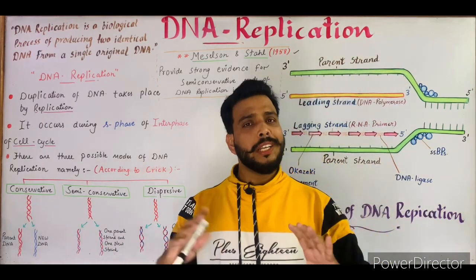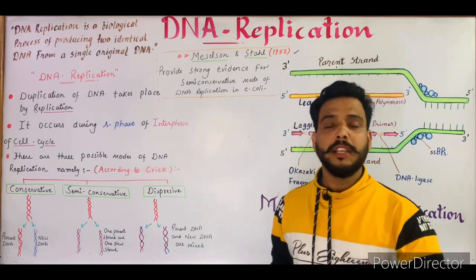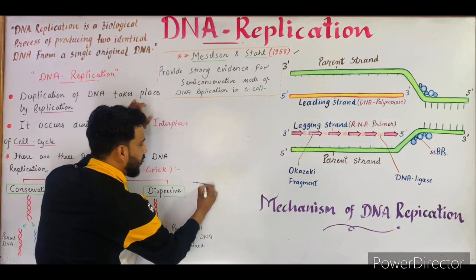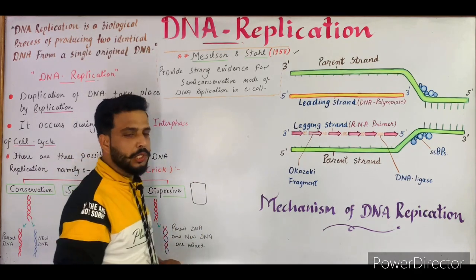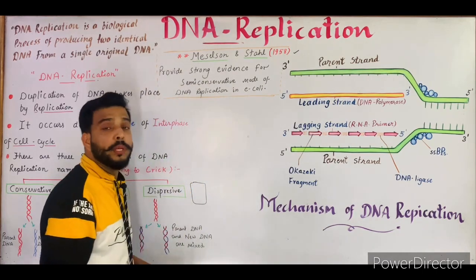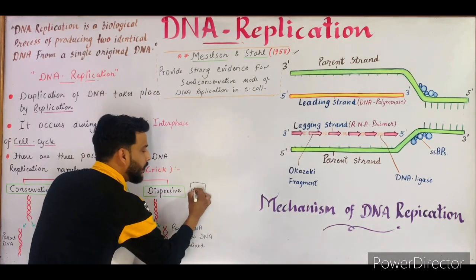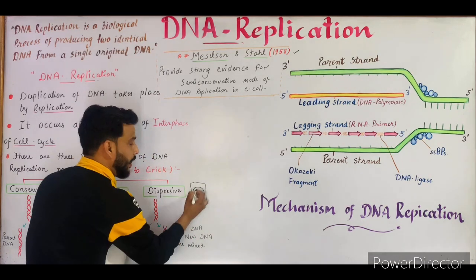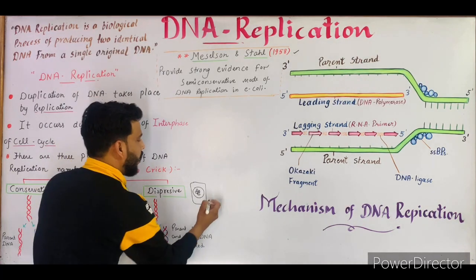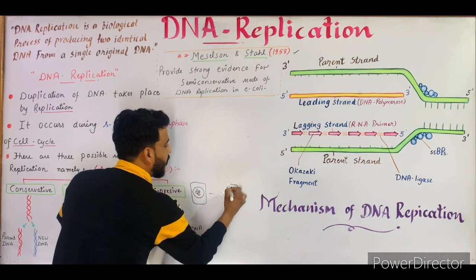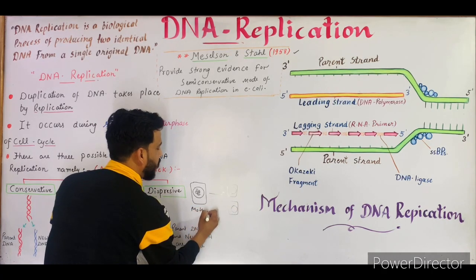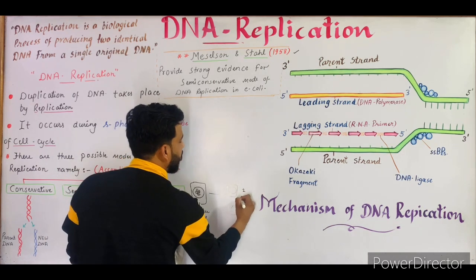First of all, what is DNA replication, why does it occur and when does it occur? I will tell you with an example. Suppose that it is a cell. We all know that our body consists of millions of cells, and each cell divides, and the phenomenon is known as cell division. Suppose this is a cell, this is the nucleus, and this is the DNA present inside the cell. Now this cell is about to divide into two equal cells. So this is the mother cell which is going to divide, and these are the daughter cells.